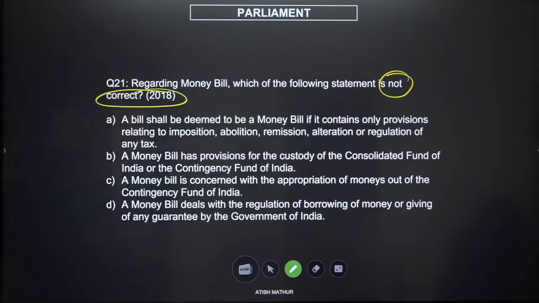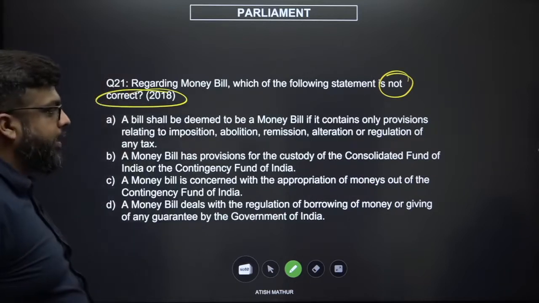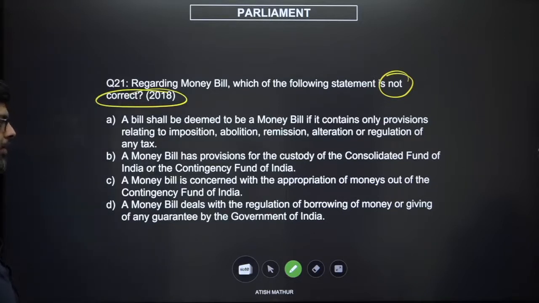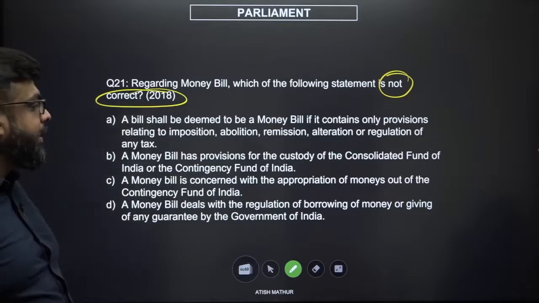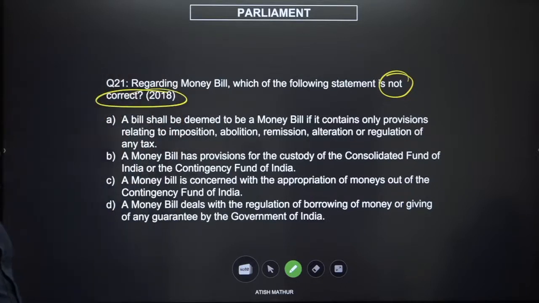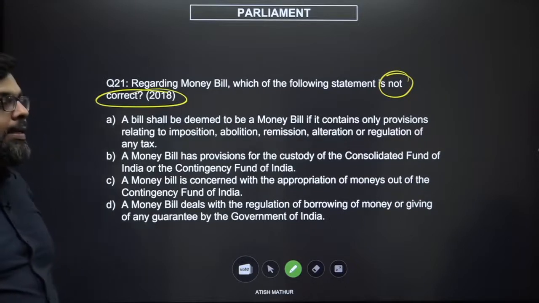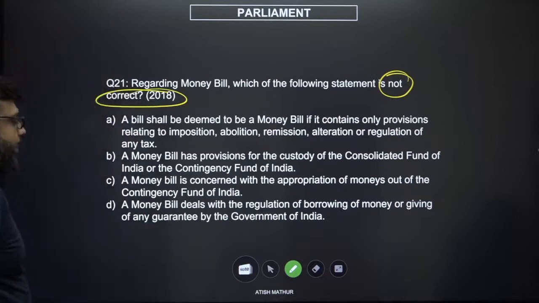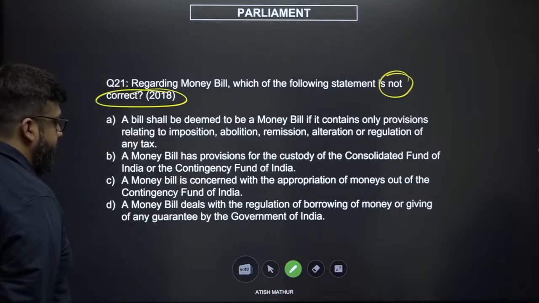A money bill has provisions for the custody of the Consolidated Fund of India or the Contingency Fund of India. A money bill is concerned with the appropriation of monies out of the Contingency Fund of India. A money bill deals with the regulation of borrowing of money or giving of any guarantee by the government of India, right? Out of all of this, one seems a slight bit of a contradiction.